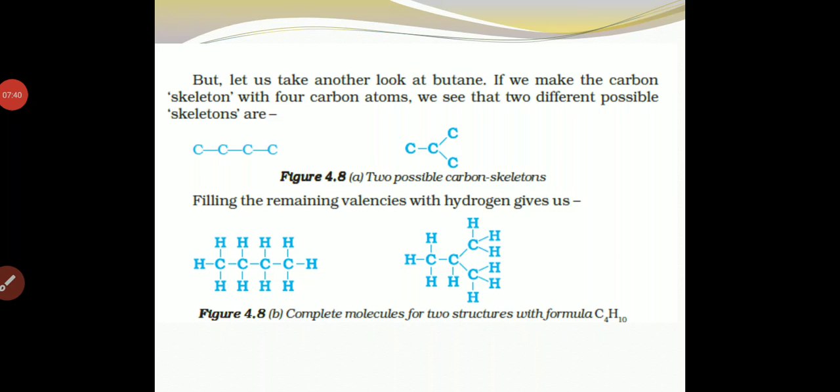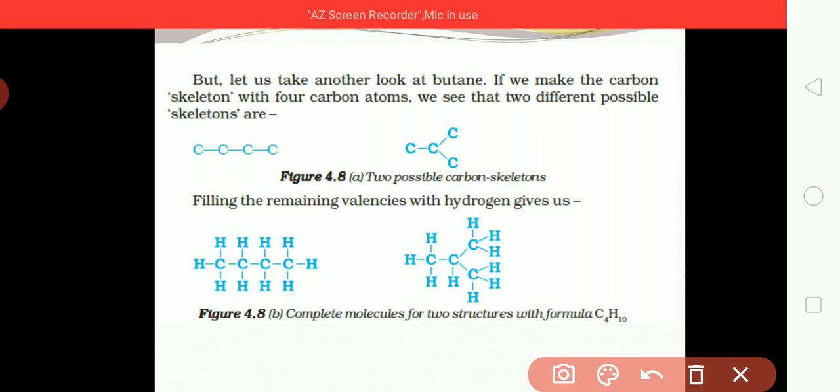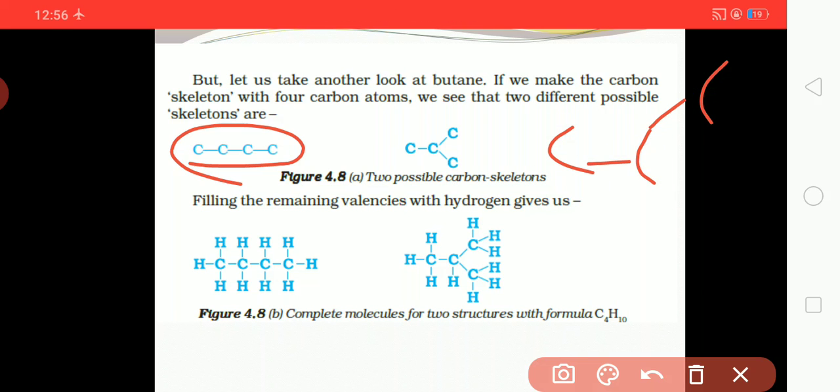But let us take another look at butane. If we make a carbon skeleton with the 4 carbon atoms, we see that 2 different possible skeletons are formed. In the first, 4 carbons get attached with each other in a chain, and the second possibility is a branched one.